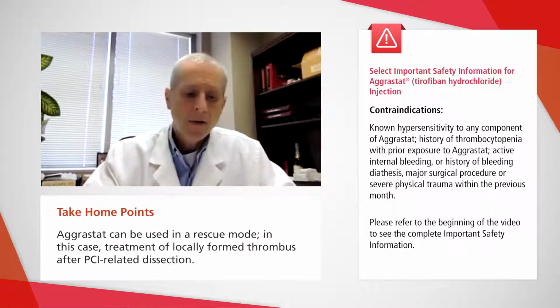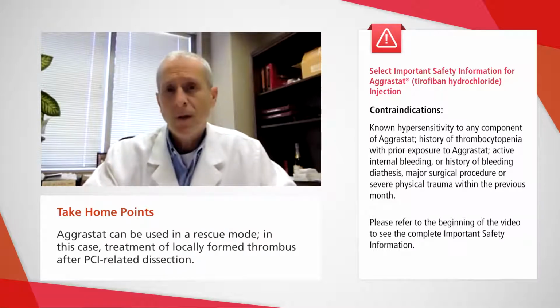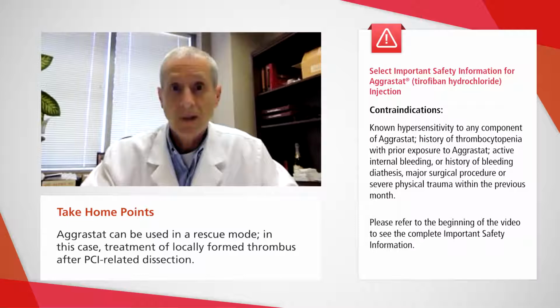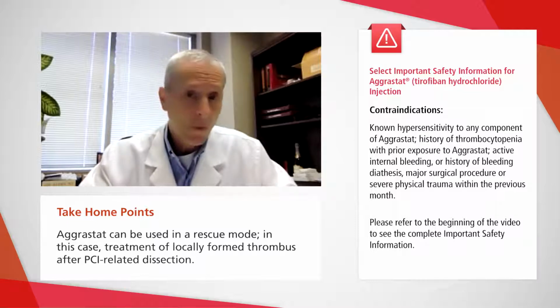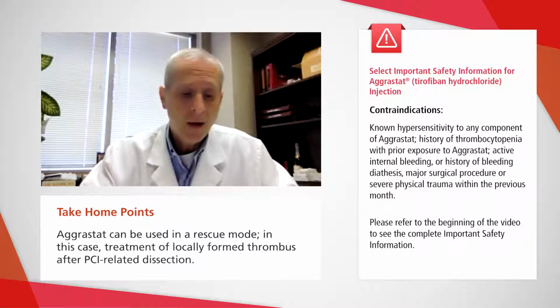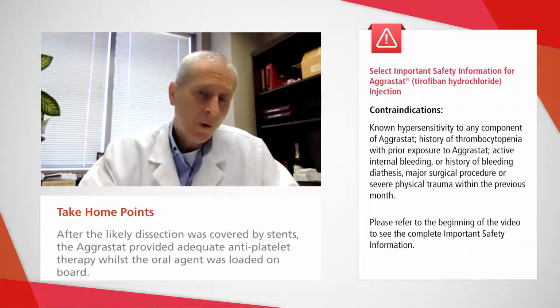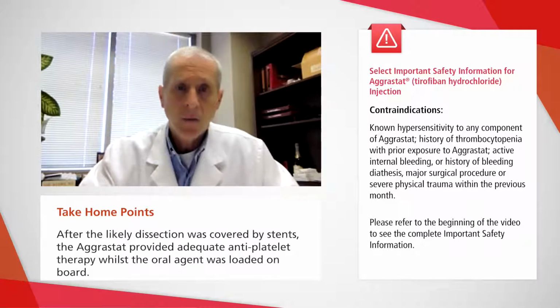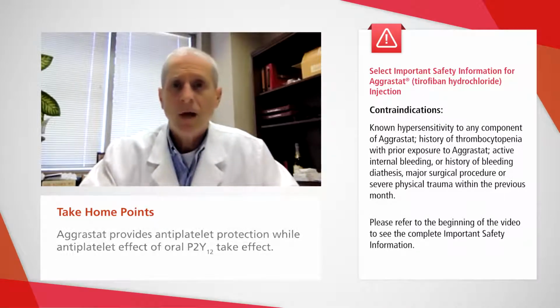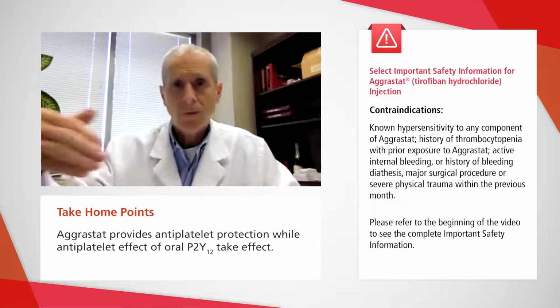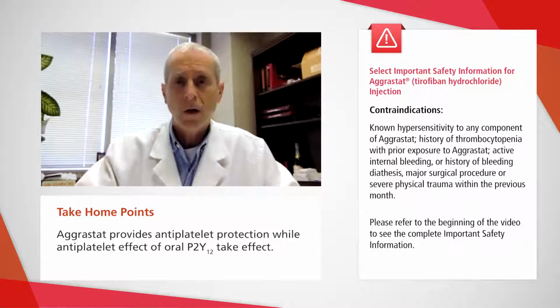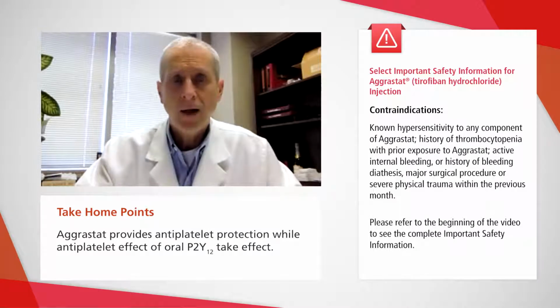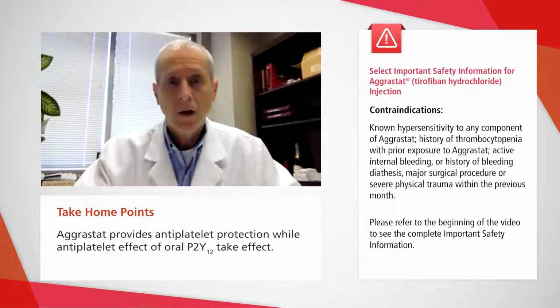In this case, treatment of a locally formed thrombus after a PCI-related dissection, Aggrastat has the ability to disintegrate or disaggregate a fresh thrombus, one of the few and only drugs that can do that. Furthermore, after we were able to make the clot go away, we were able to cover this area with stents, which then decreased the chances of clot formation. And then finally, the Aggrastat provided a nice continuation from the end of this procedure to the onset of an oral drug, so that we had continuous antiplatelet effect that prevented the reformation of any clots.